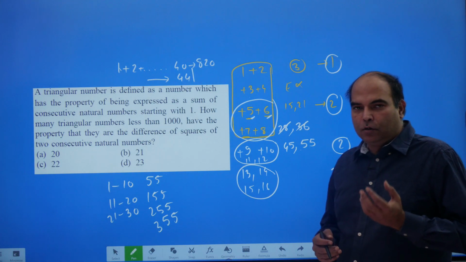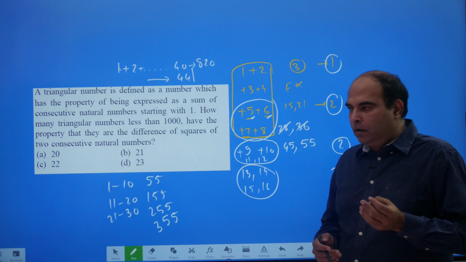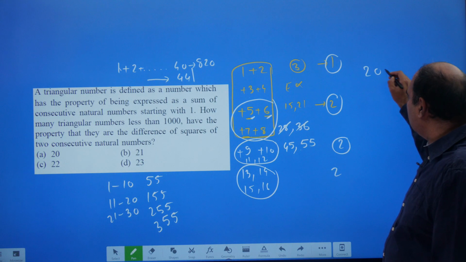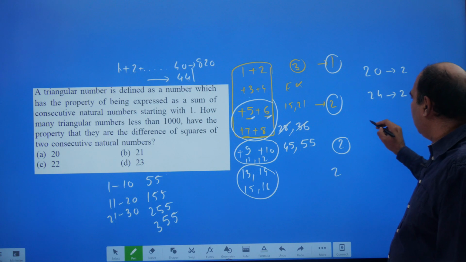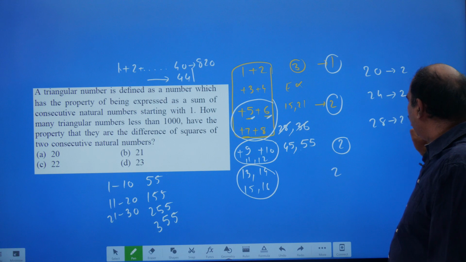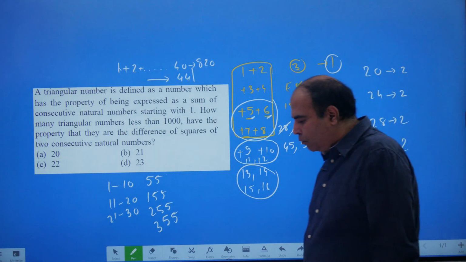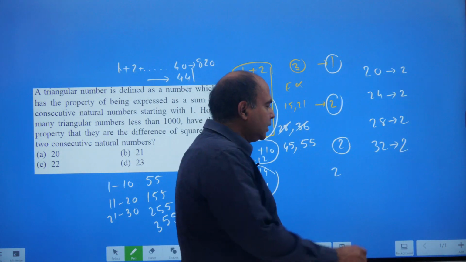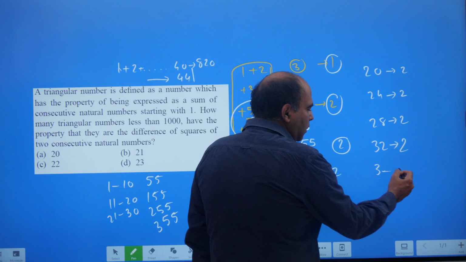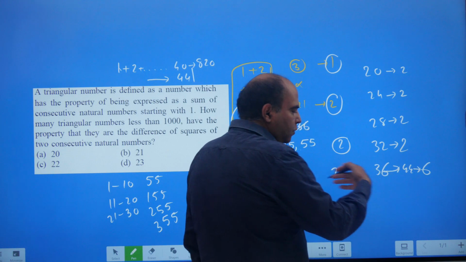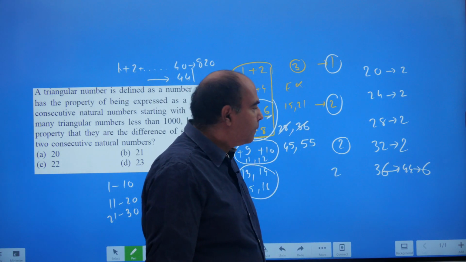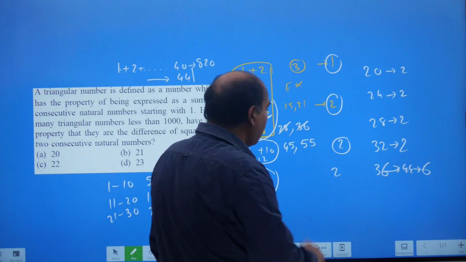तो ऐसे कितने हैं? तो 20 तक 2 नंबर ऐड होंगे। सो you can quickly do this. Till 20 there will be 2 more numbers. When you go to 24 there will be 2 more numbers. When you go to 28 there will be 2 more numbers. When you go to 32 there will be 2 more numbers. 36, 40, 44, all the way to 44 there will be 6 more numbers. Of course you go faster as you keep going, and you have to go to 44 only.